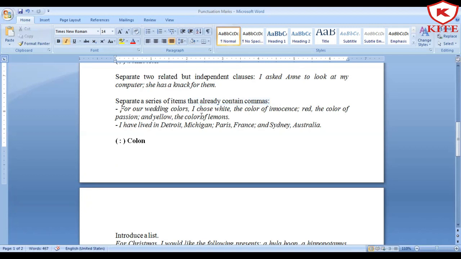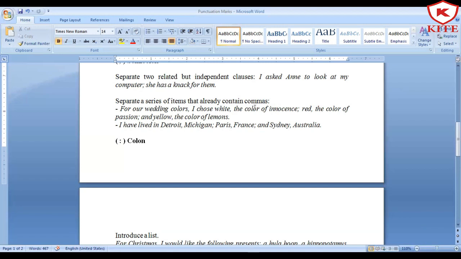For our wedding colors, I chose white, the color of innocence, and then you have a semicolon over here. So for our wedding colors, here there is a comma because they are talking about the wedding colors and then the wedding colors begin. So we have put a comma. The major part is this. There is a list of items. What are the series of items? The person is choosing white, is choosing red, and is choosing yellow.